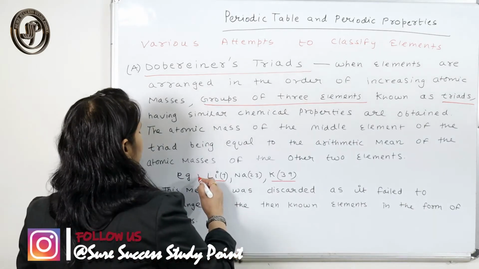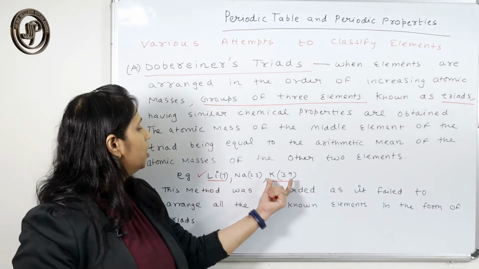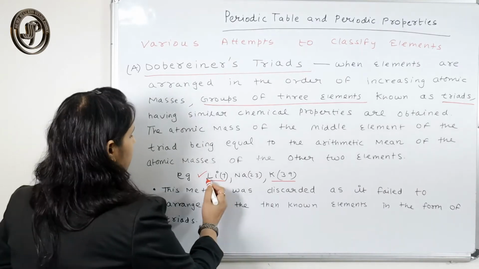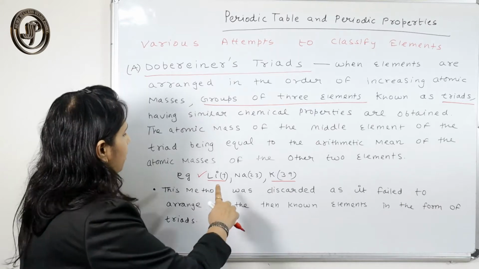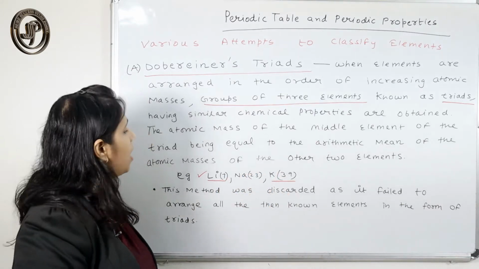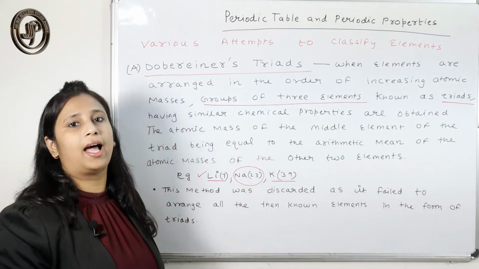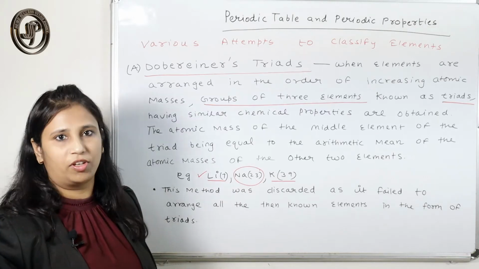For example, he made a triad of lithium, sodium and potassium. He arranged the elements in increasing order of atomic mass and formed a triad, and he found that the atomic mass of the middle element is always equal to the arithmetic mean of the other two.